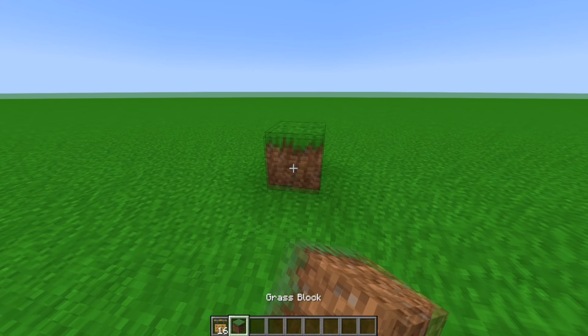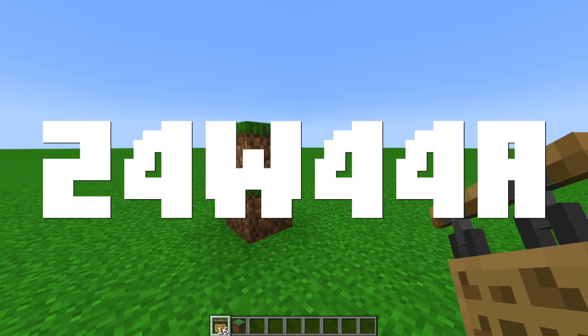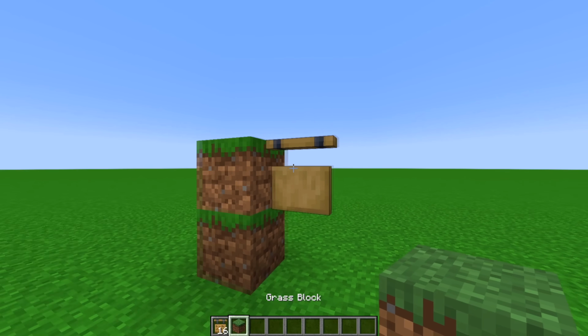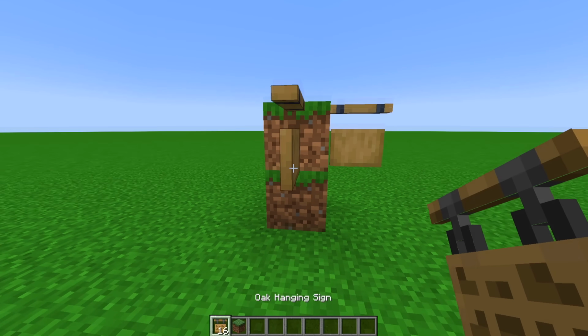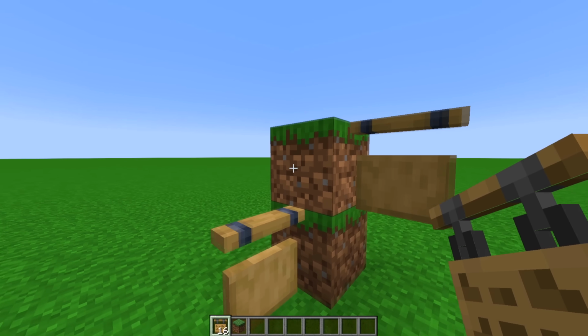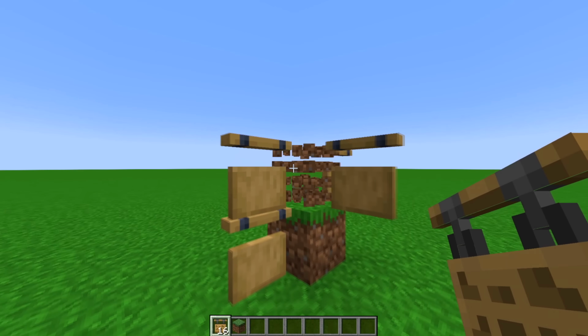So we've got hanging signs in the game. Right now, as you might know, if you've played the snapshot 24w44a, if you place a hanging sign, the chains are gone. But this is not the issue here. First of all, I don't really know why the chains are gone. If I place them on any side of the block, the chains are gone and they are just suspended on nothing. Not the issue here.